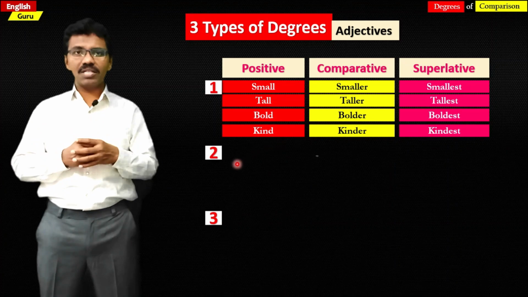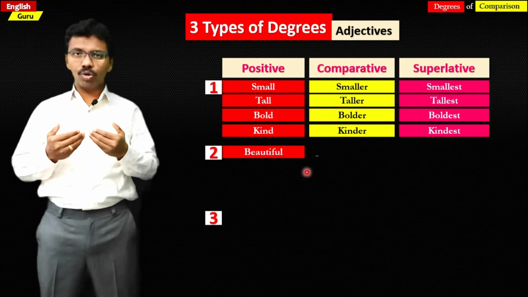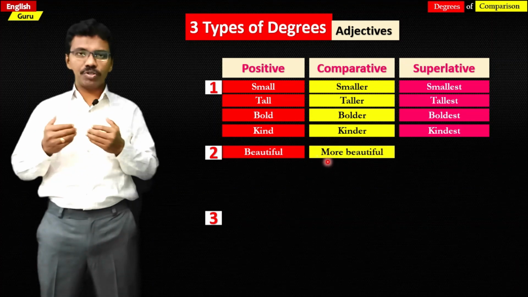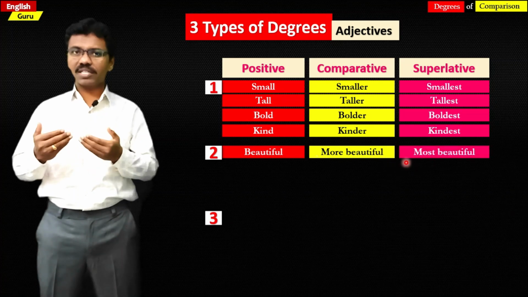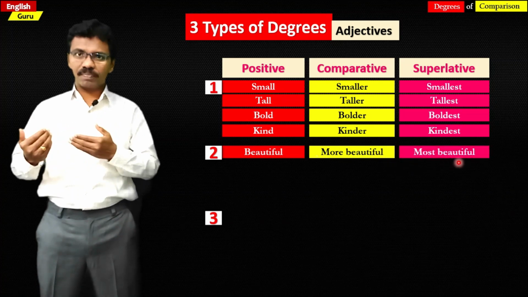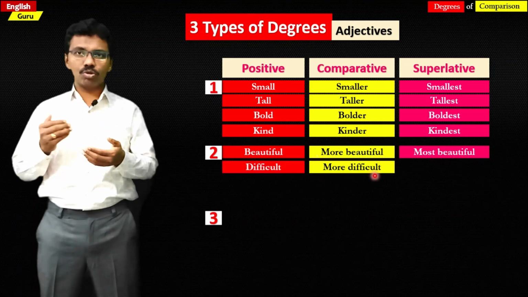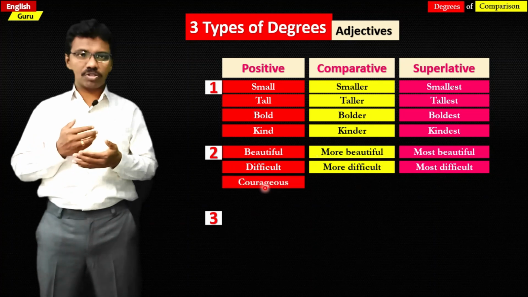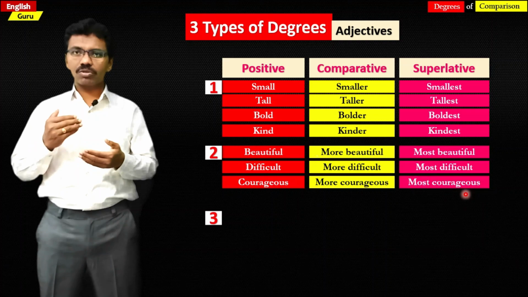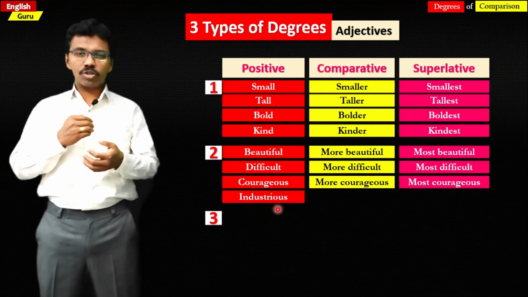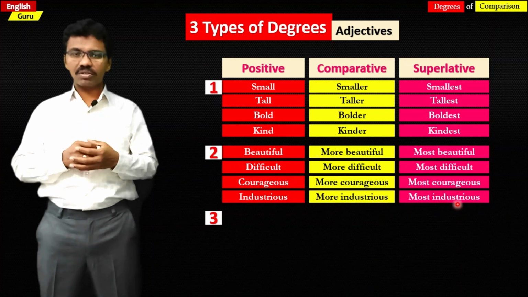The second category: beautiful is a positive degree adjective. If you add more, it becomes comparative. More beautiful is a comparative degree adjective. If you add most, it becomes a superlative adjective, most beautiful. In a similar manner, difficult, more difficult, most difficult. Courageous, positive degree, more courageous, comparative degree, most courageous, superlative degree. Industrious, positive degree, more industrious, comparative degree, most industrious, superlative degree.